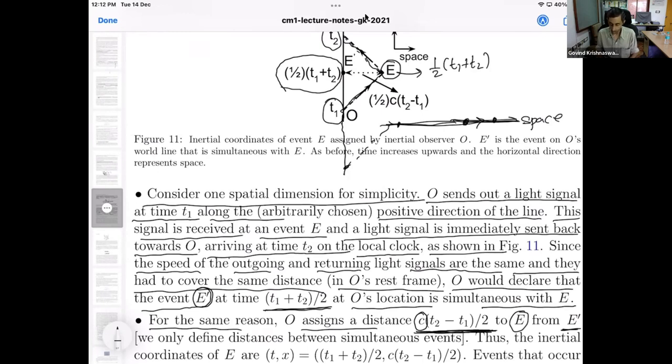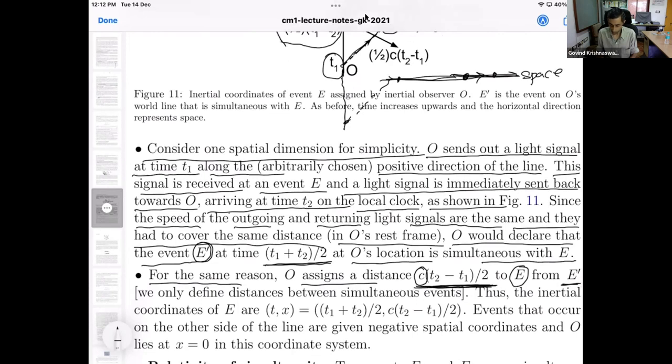All right. So here we observe that we only define distances between simultaneous events. This matter will come up once again. You will see what we mean.